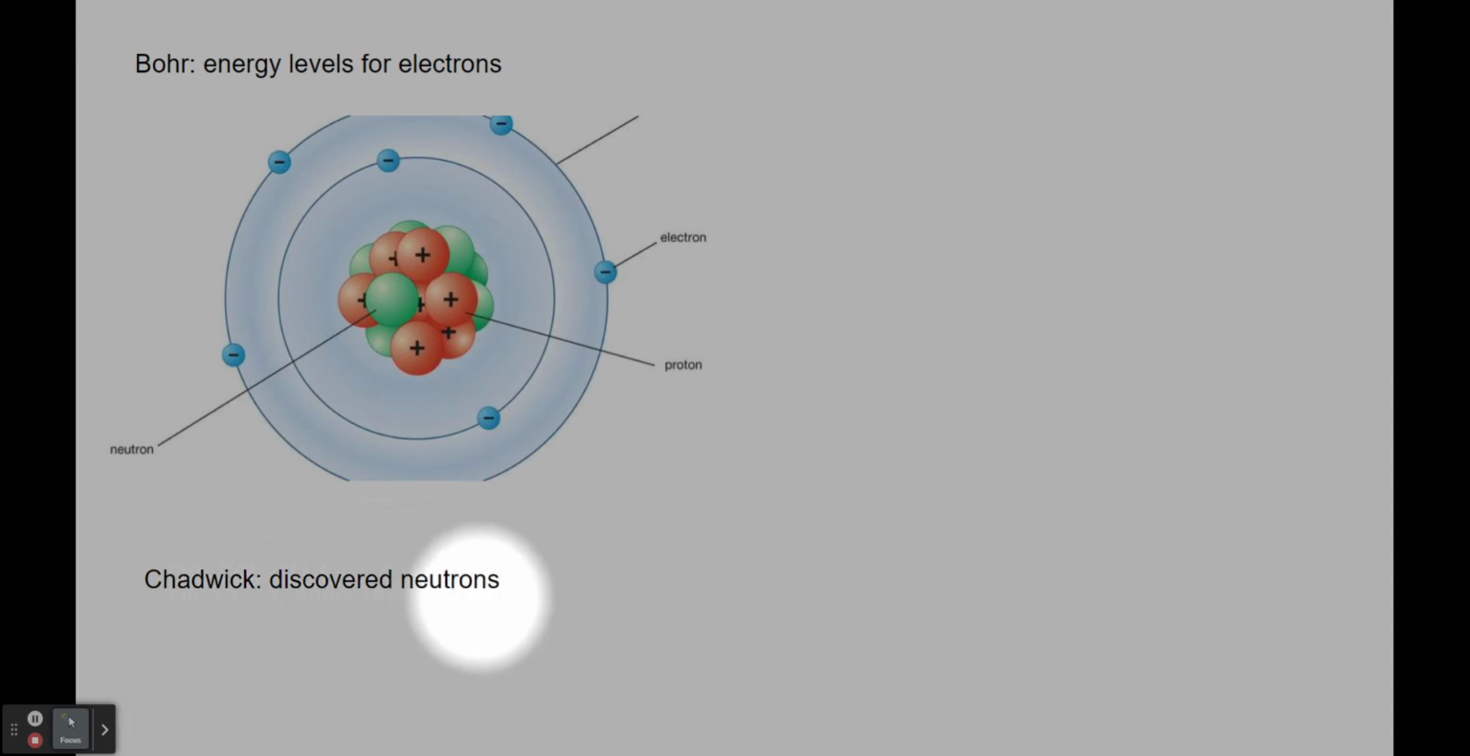Rutherford and Bohr had suspected that they would exist, and we now had a way of explaining the mass of an atom. Remember that within this atom, you've got equal numbers of positive protons and negative electrons, and so the overall charge on an atom is always zero.